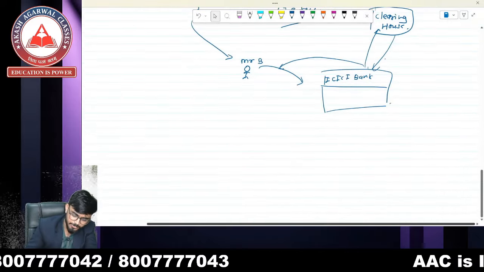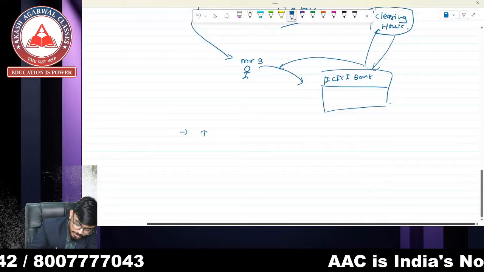Another example of timing difference is when you issue a check.